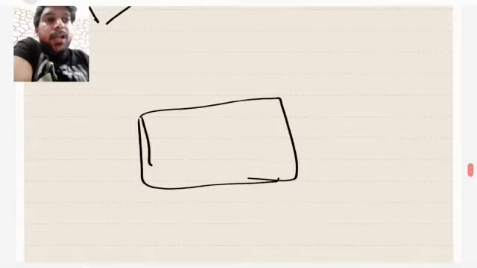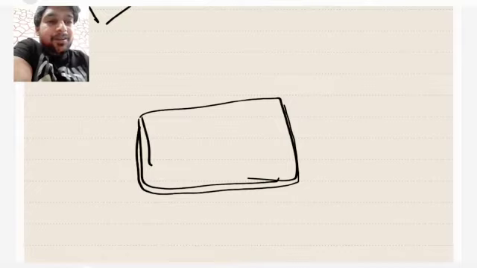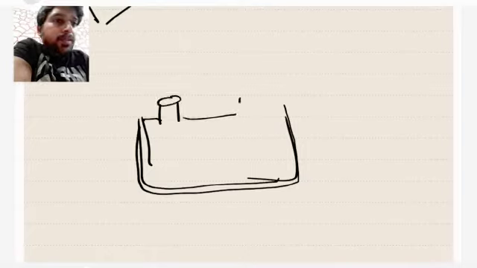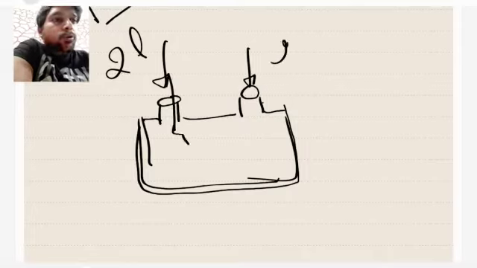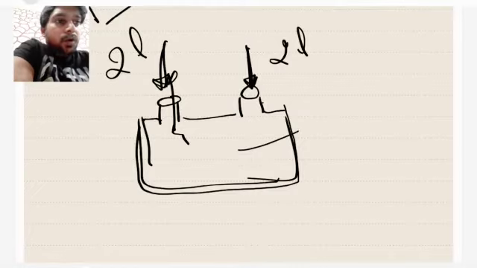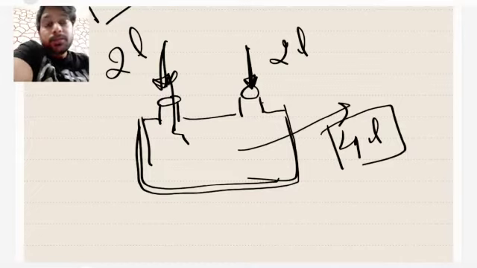Suppose I have taken a container. Although my drawing is not good, I'm repeating again and again. So I'll draw the container. I have made two holes in the container on the top side, and now I try to fill water in it: 2 liters of water I fill from this hole, and 2 liters of water from this hole, in the same direction. The water in the container will be 4 liters, if I am not mistaken, right?